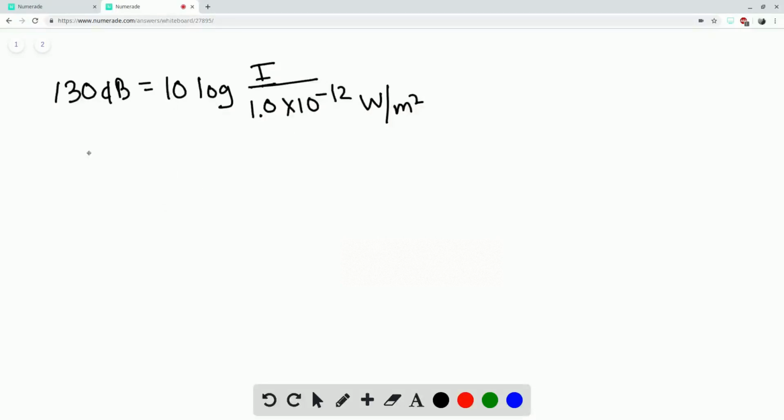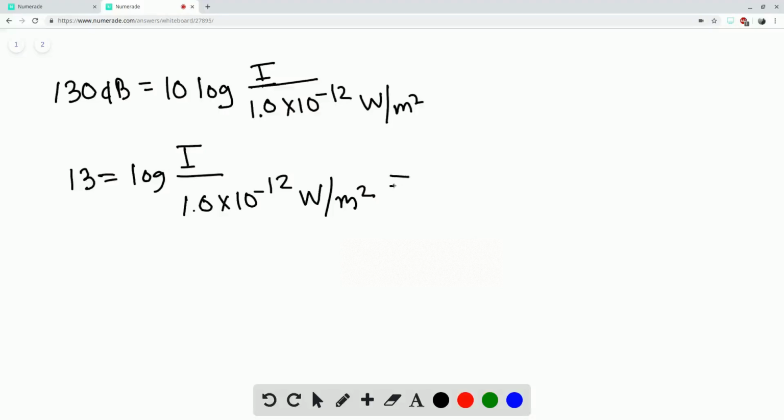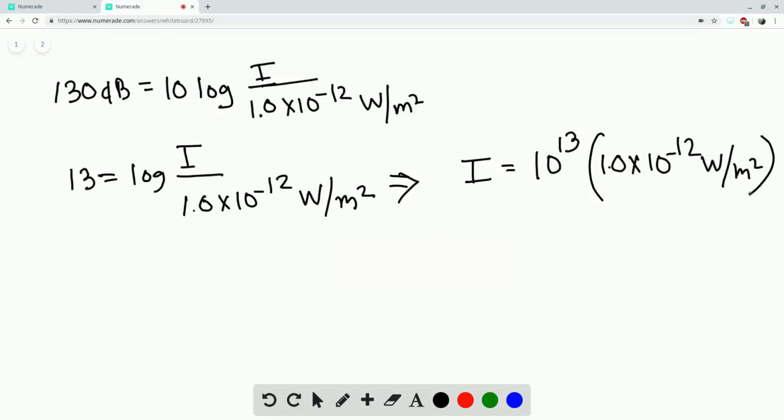Now, if we solve for it, we have 13 equals log of I over I naught. From there, if we solve for I, we get 10 to the power 13 times 1 times 10 to the power minus 12 watt per meter squared. The value we get is 1.0 times 10 to the power 1 watt per meter squared.